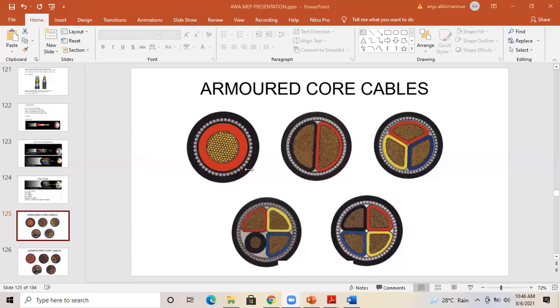Normally in British standards, they don't choose 3.5 core. Their option is, if it is a three-phase supply, they will go with 4 core only. But in Indian standards, we can select 3.5 core and 4 core also. For example, we have a main switchboard panel coming from the transformer. We have a 100 kV transformer inside the building, and from the transformer, supply is coming to the main switchboard panel.